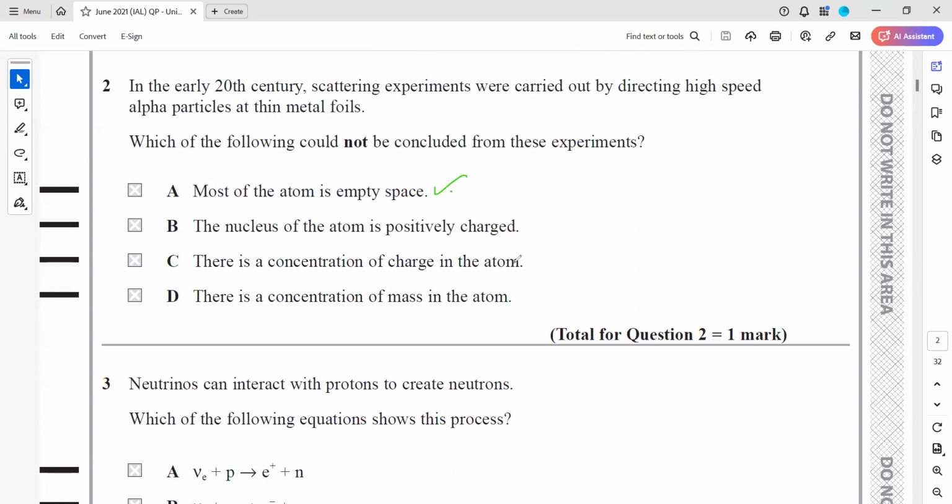There is a concentration of charge in an atom, the concentration of mass also in an atom. But B, we are not sure. The nucleus is charged. That is what Rutherford did not say, that the nucleus is positively charged. He said the nucleus contains charged particles that cause a deviation. And because overall the atom is neutral, if electrons are around, the positive charge should be at the center. But that is not the direct conclusion. From the results, what Rutherford concluded was the nucleus is charged.